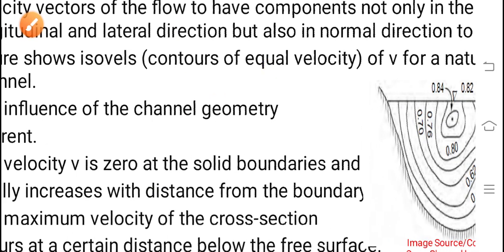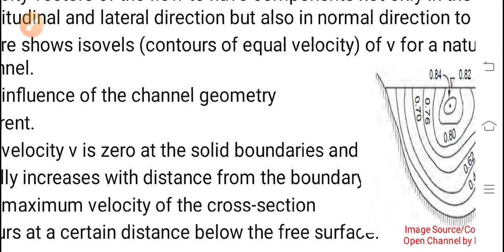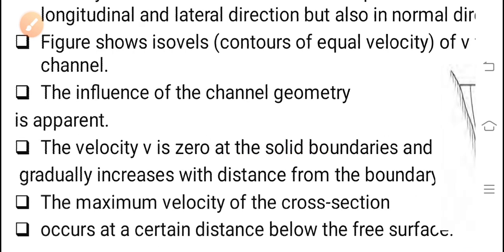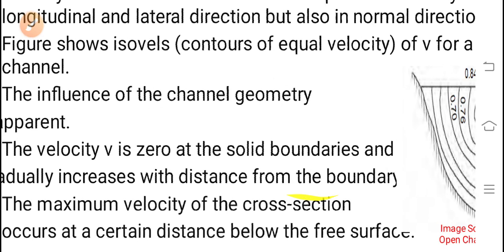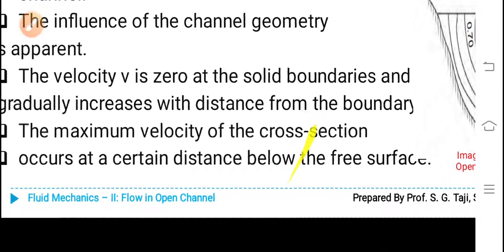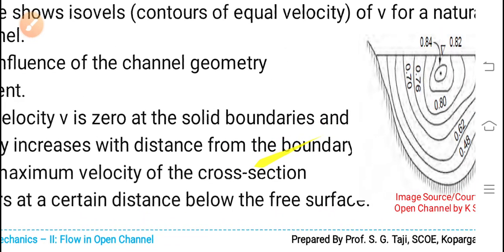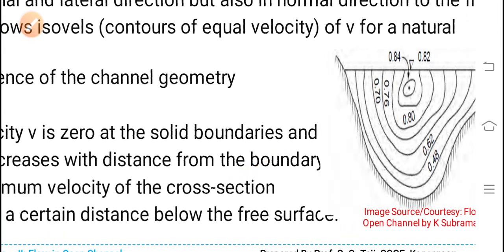Figure shows isovels, contours of equal velocity V for a natural channel. The influence of the channel geometry is apparent. The velocity V is 0 at the solid boundaries and gradually increases with distance from the boundary.